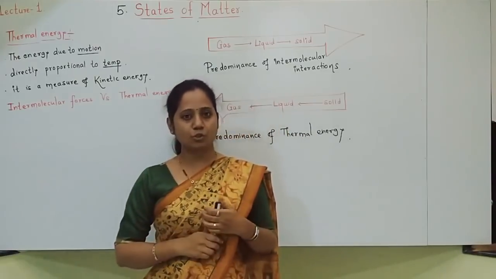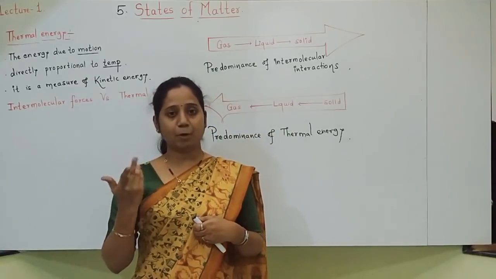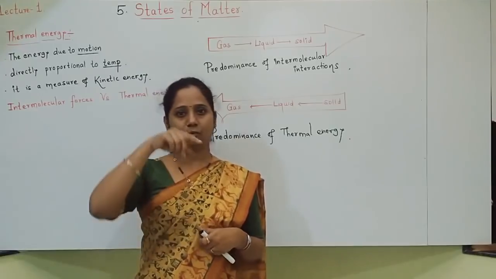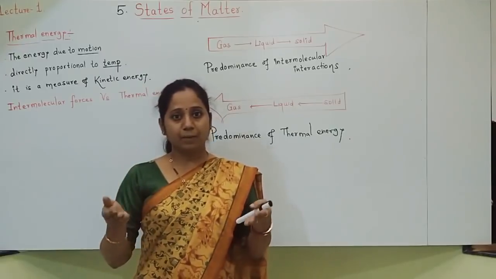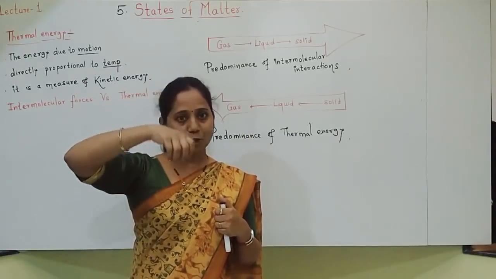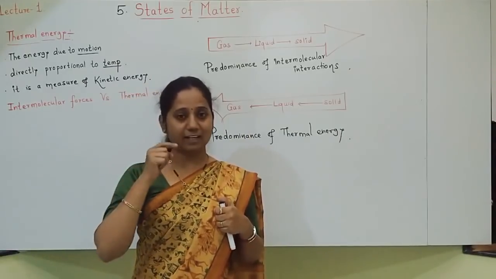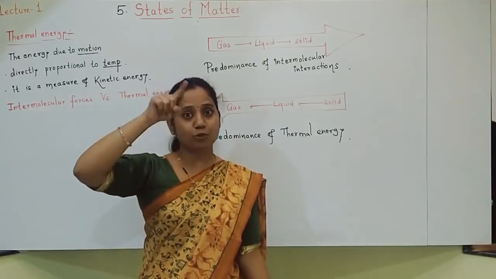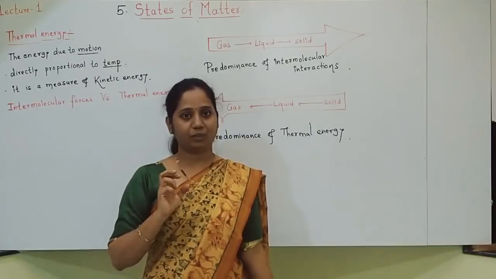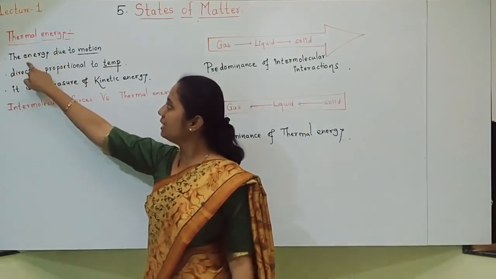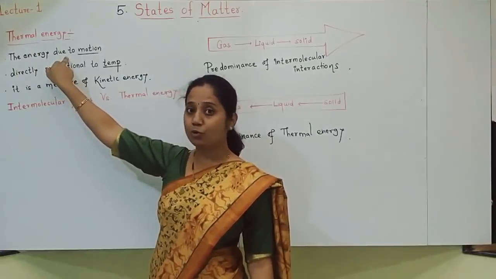Gas molecules show the property that they are always randomly moving. Random movement is there. But if heating is done to that gas, then those molecules will take heat energy. That will take more energy from heat, and then their motion becomes faster. Okay. So you can understand that thermal energy is the energy due to motion.